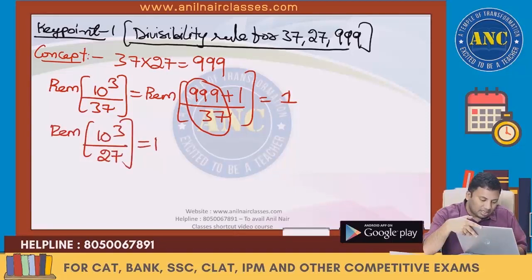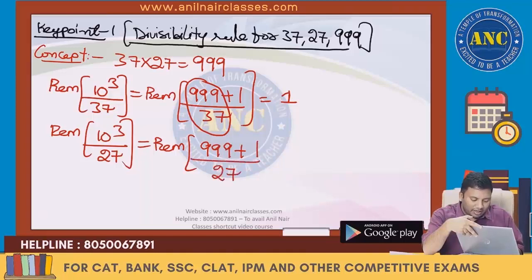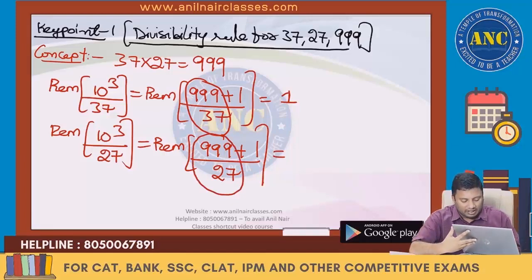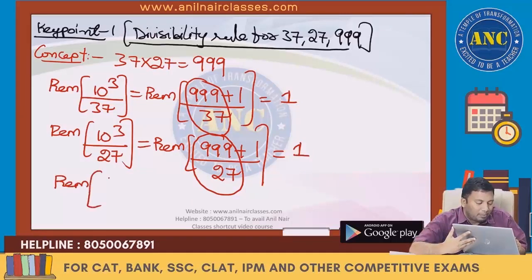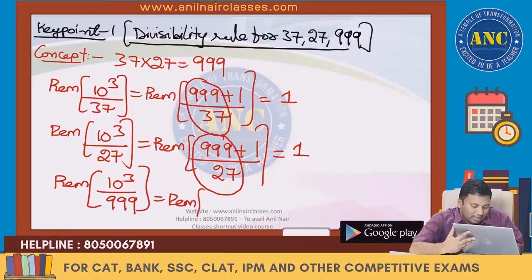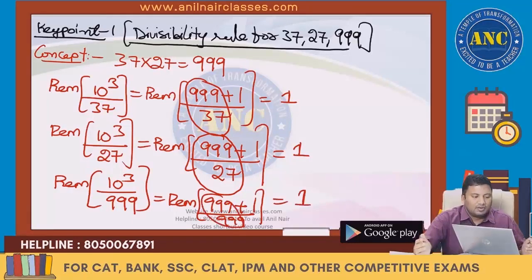10 power 3 is nothing but 1000. 1000 can be written as 999 plus 1, when divided by 27. 999 is perfectly divisible by 27. Remainder 1. When it is happening for 37 and 27, it will automatically happen for the multiples of 37 and 27. 10 cube divided by 999 is, 10 cube is 999 plus 1, the remainder is 1.